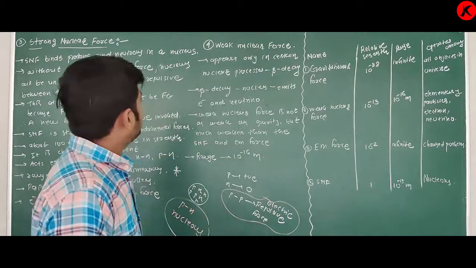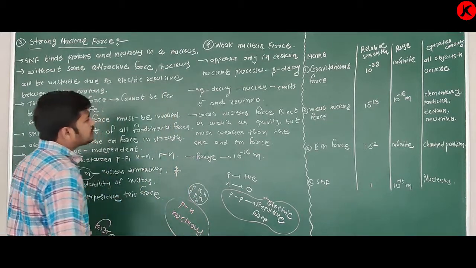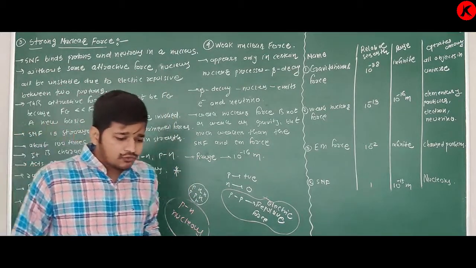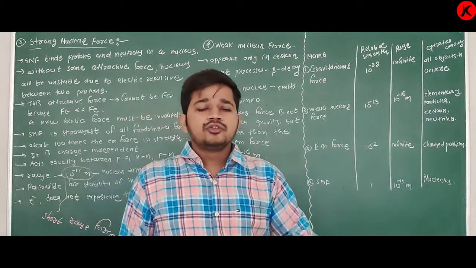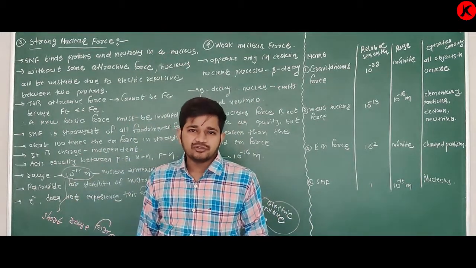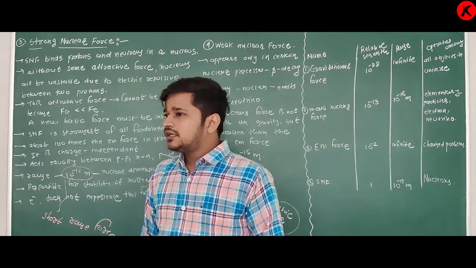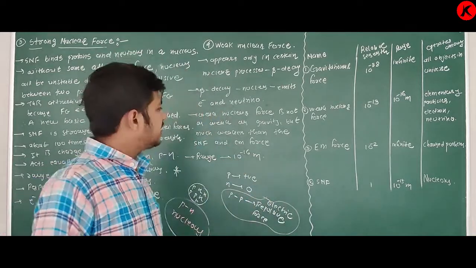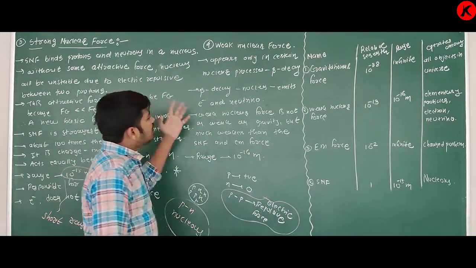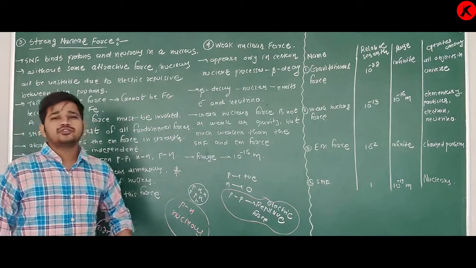Clear? So yes, that is about weak nuclear force. About all four fundamental forces you will study in detail, so don't worry about this. But in this first chapter, which is an introductory chapter, you have to remember all these four forces.